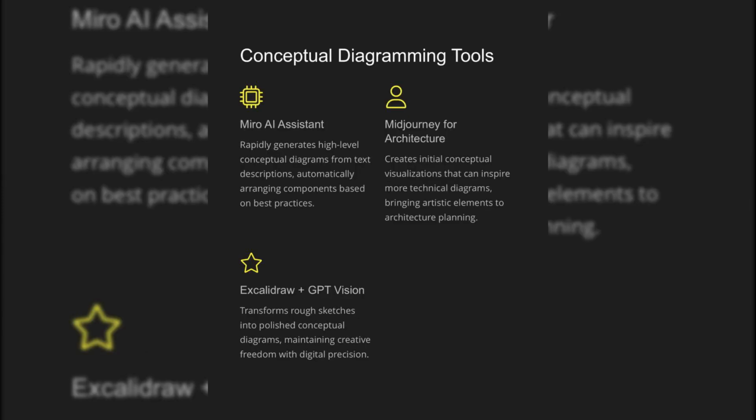Miro AI Assistant rapidly generates high-level conceptual diagrams from text descriptions, automatically arranging components based on best practices. Midjourney for Architecture creates initial conceptual visualizations that can inspire more technical diagrams, bringing artistic elements to architecture planning. Excalidraw plus GPT Vision transforms rough sketches into polished conceptual diagrams, maintaining creative freedom with digital precision.